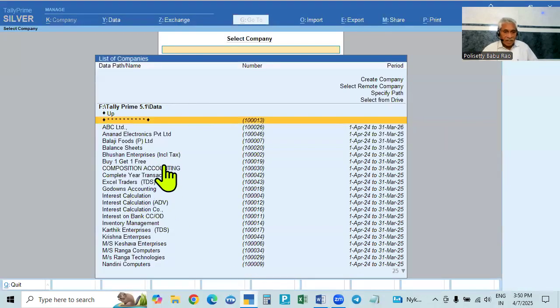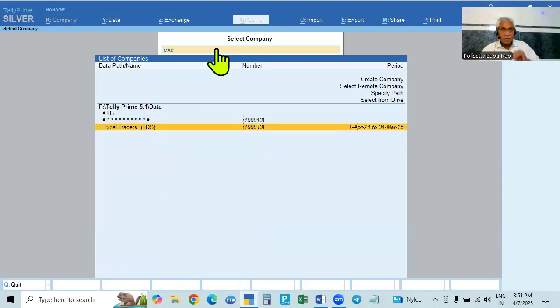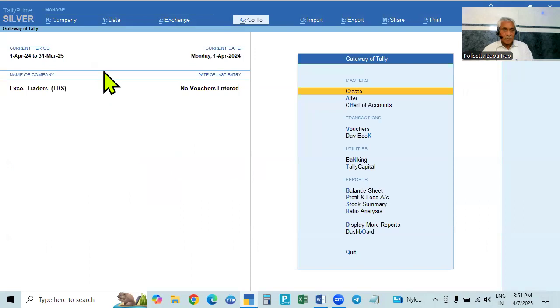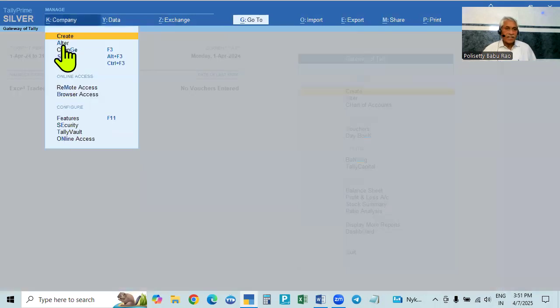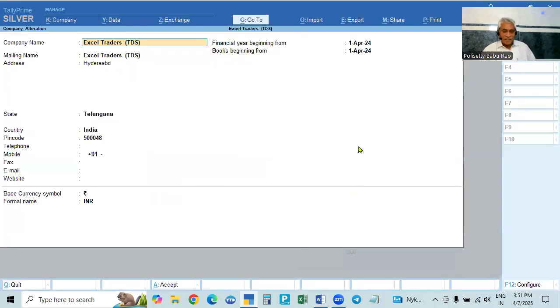So here you can search for the company. If there are a lot of companies, simply type it here. EXE, and you will get the company Excel Traders. Okay. So in Excel Traders, I created the company already, and you see how it is created. You know how to create the company, with all the details you are giving.